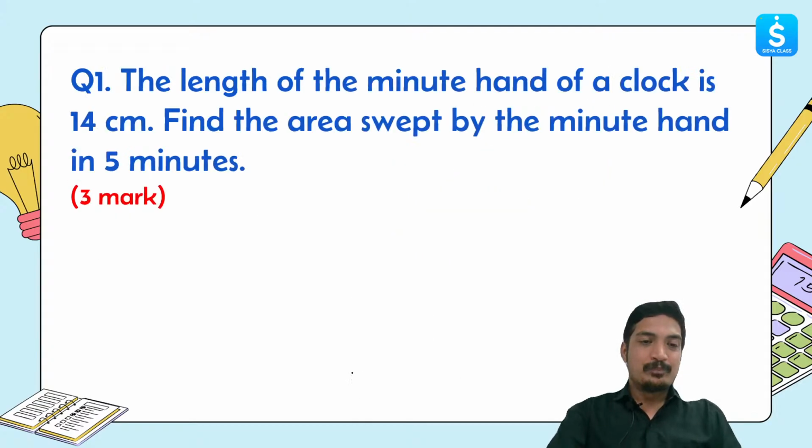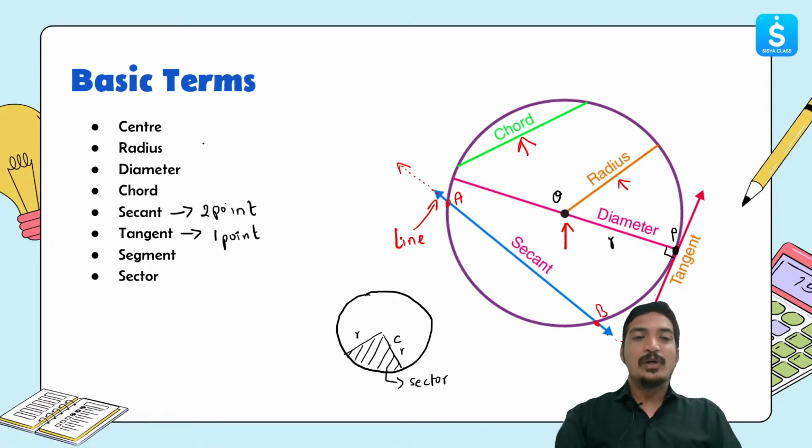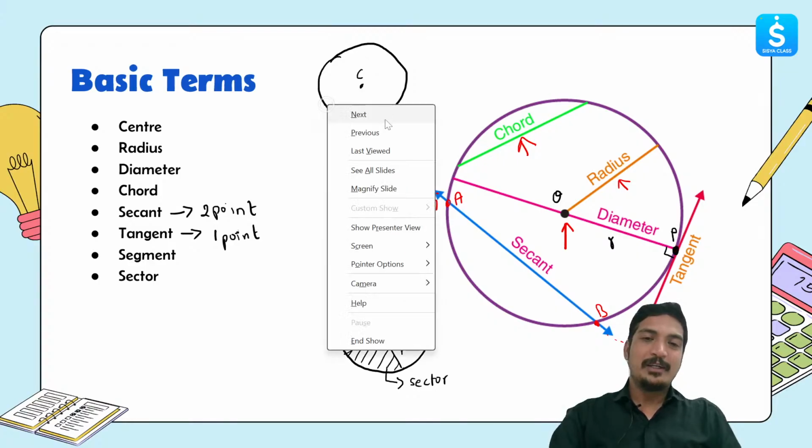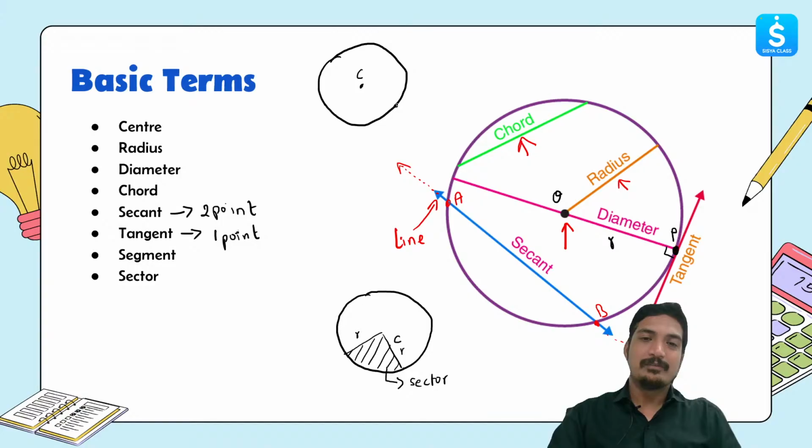Moving to the next point, what do you mean by a segment? I'll make another circle to explain. So we have one more circle, and let's say this is point C. Then we have any two random points on the circumference. Let me use another color. On the circumference we have a point over here and a point over here.